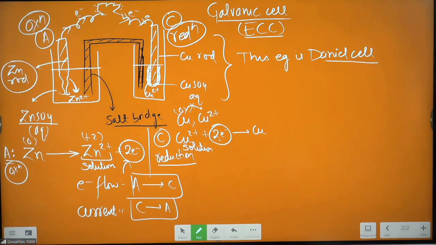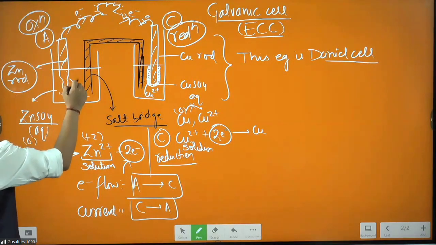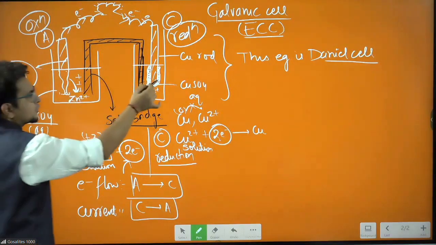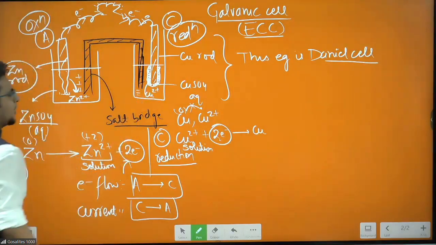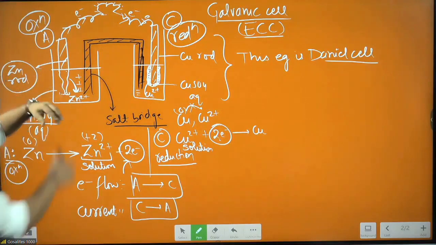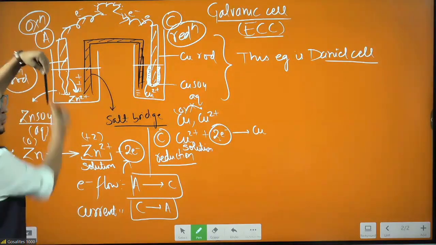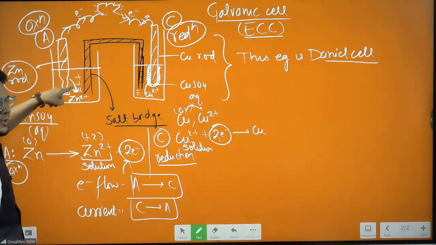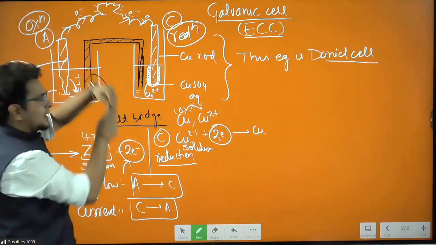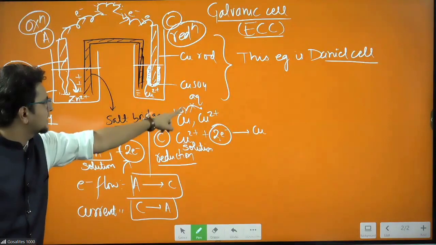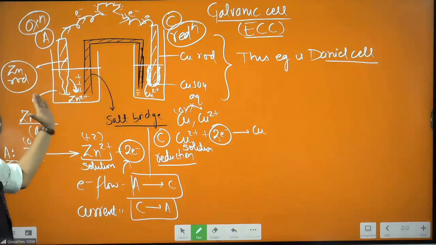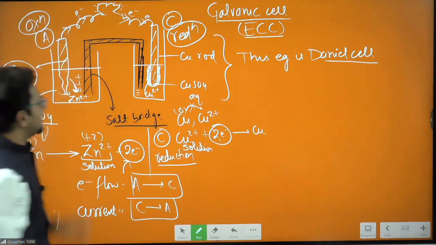So slowly what will happen? This solution will become positive because of Zn2 plus coming here, and this solution will become negative because the positive ions are going from there. Here, because Zn2 plus ions keep coming, it becomes positive. From there, 2 plus ions keep going, so it will become negative because of the leftover sulfate ions. Understood? So to balance this electrical neutrality, the salt bridge is used.